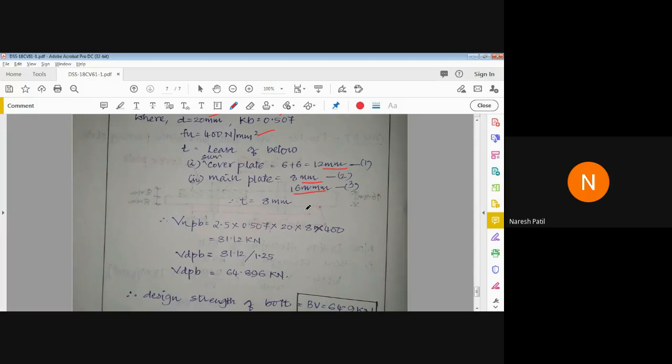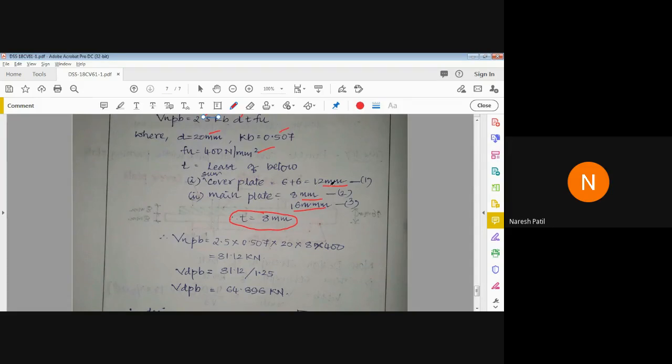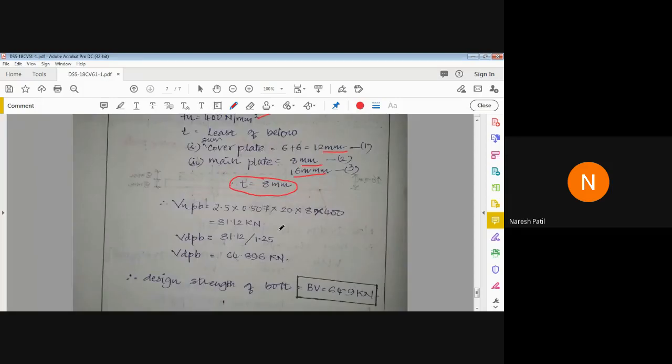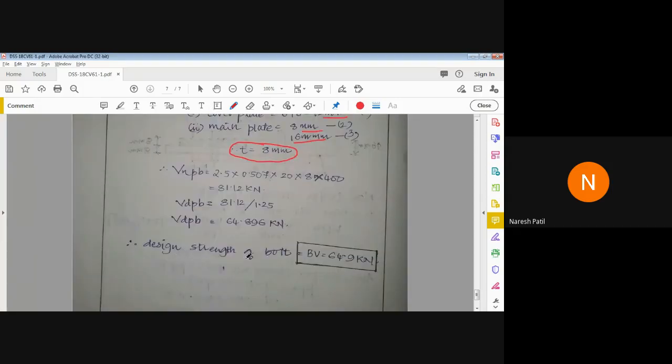We have three thicknesses here. One is summation of cover plate, and main plate having two thicknesses 8 and 16. So we have to consider least of these. Are you getting now? Summation of cover plate 6 plus 6 is 12, main plate we have 8 mm and 16 mm. So least of these three, we got T is 8 mm. Then again by substituting the formula we got this. Therefore the design strength of bolt equal to bolt value, we got 64.9 kilonewton.